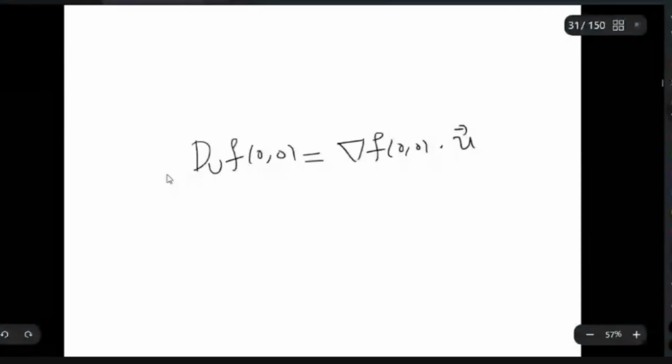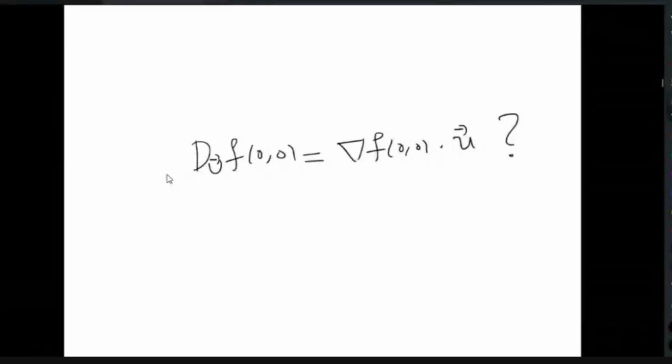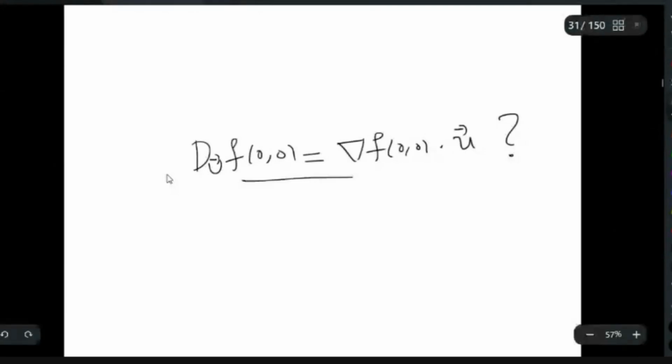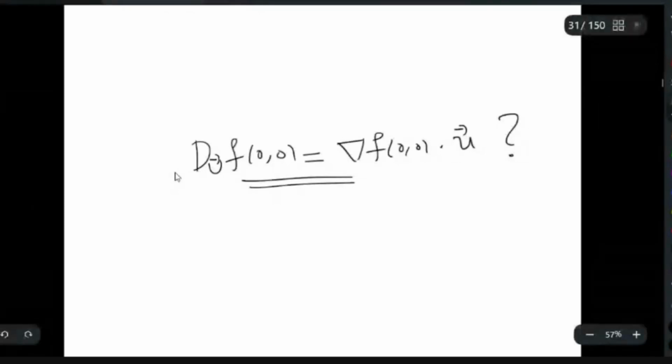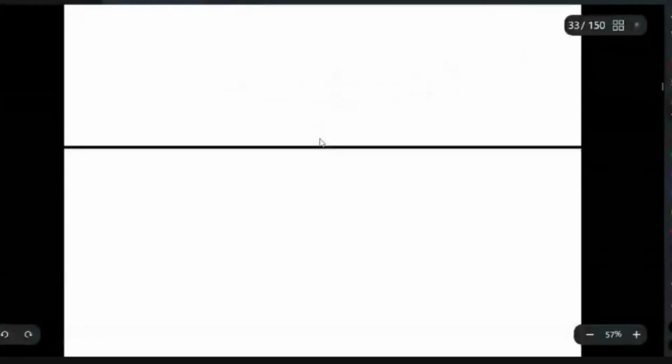You might have seen this in your previous classes or in school, mostly in +2, where we find directional derivatives by directly computing these things. But this is not generally correct. You cannot write the directional derivative this way. In order to write this, you need extra conditions. For a given function, this relation simply does not hold. I will discuss when it will happen.